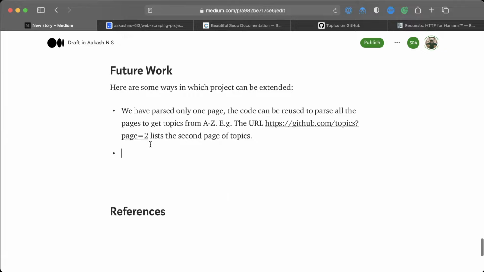Okay, then we have, what else? Well, you could say that we can scrape each topic page for top repositories.